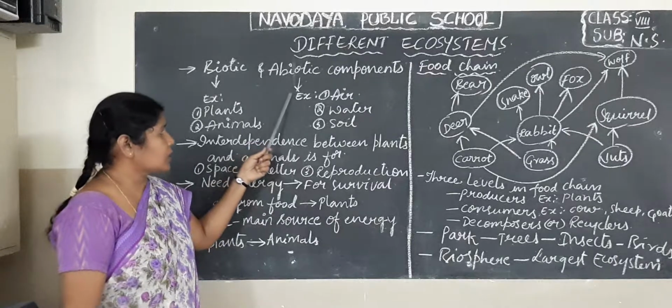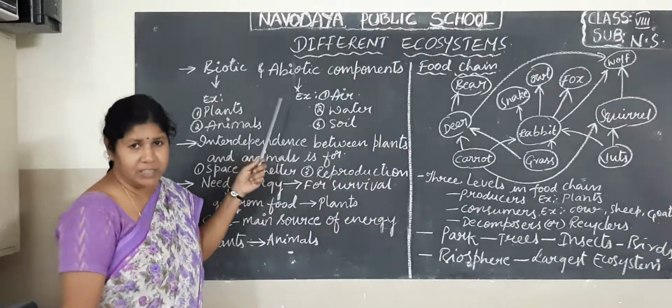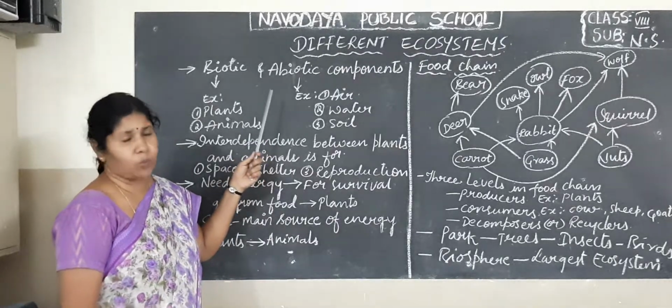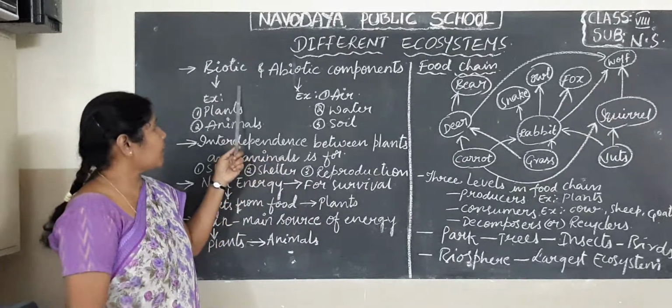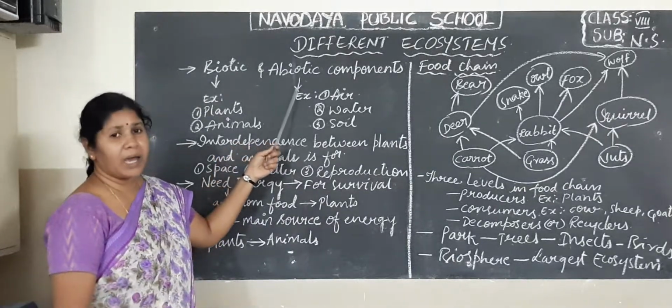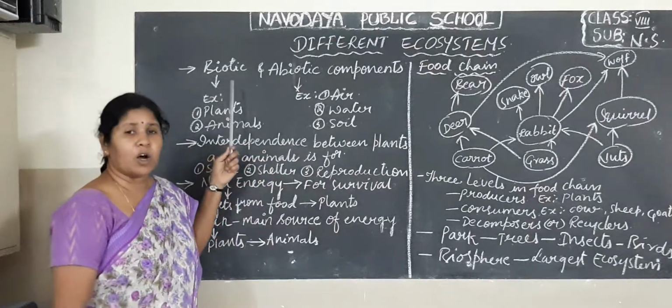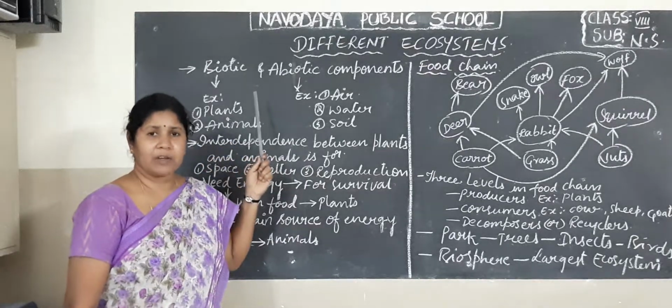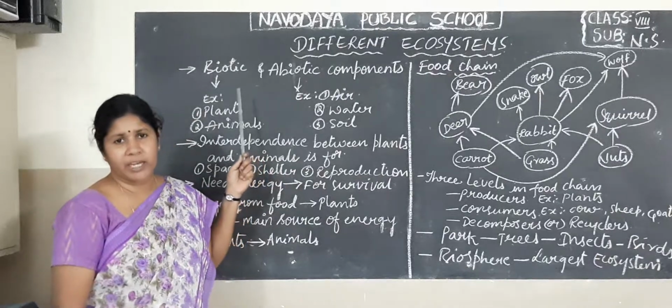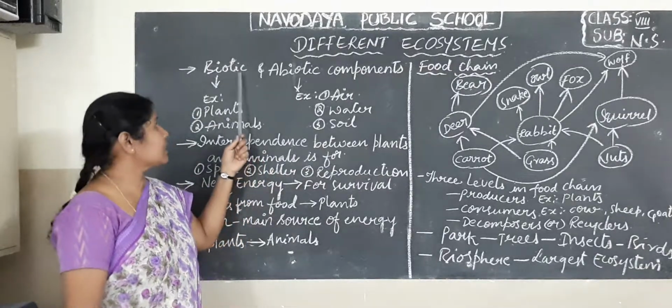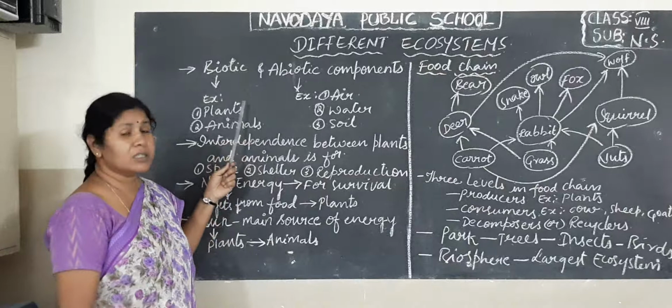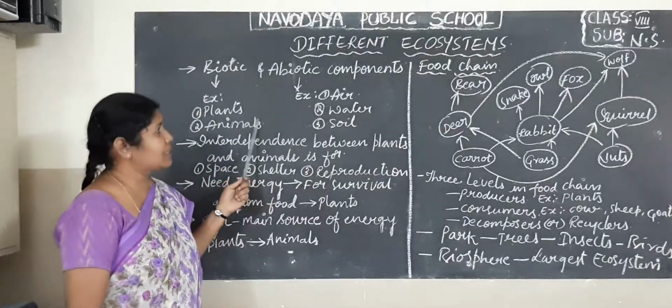We explained this in the previous class, so let us revise once again. What are biotic components and what are abiotic components? Biotic components are the components which have life. The best examples are plants and animals.